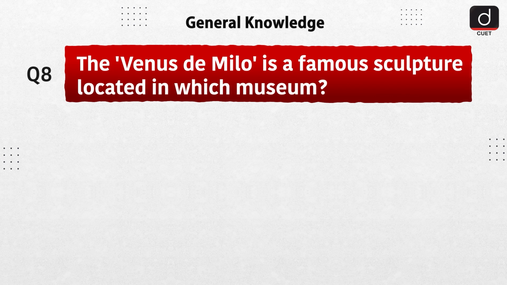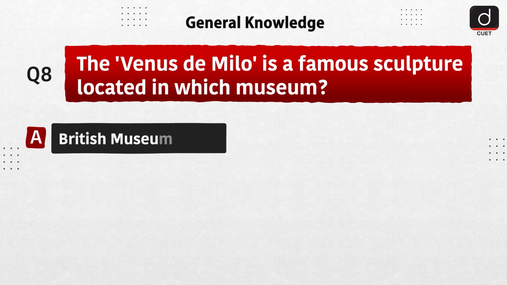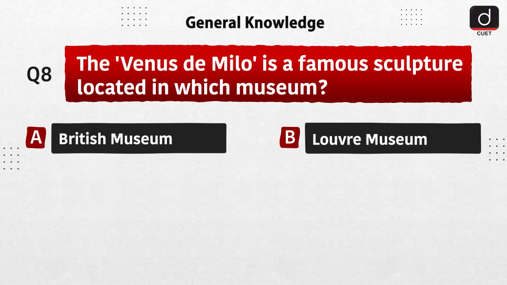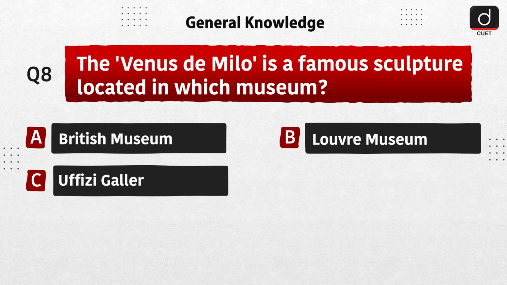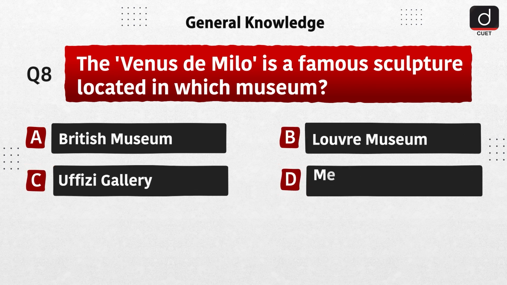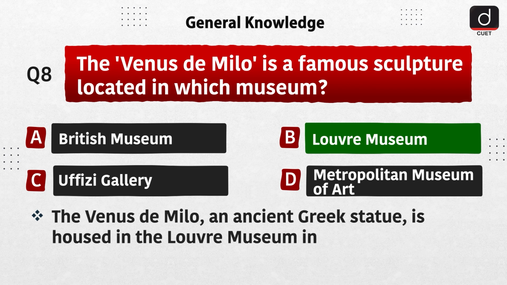Next question is, the Venus de Milo is a famous sculpture located in which museum? Option A, British Museum. Option B, Louvre Museum. Option C, Uffizi Gallery. Option D, Metropolitan Museum of Art. The correct answer is option B, Louvre Museum. The Venus de Milo, an ancient Greek statue, is housed in the Louvre Museum in Paris.